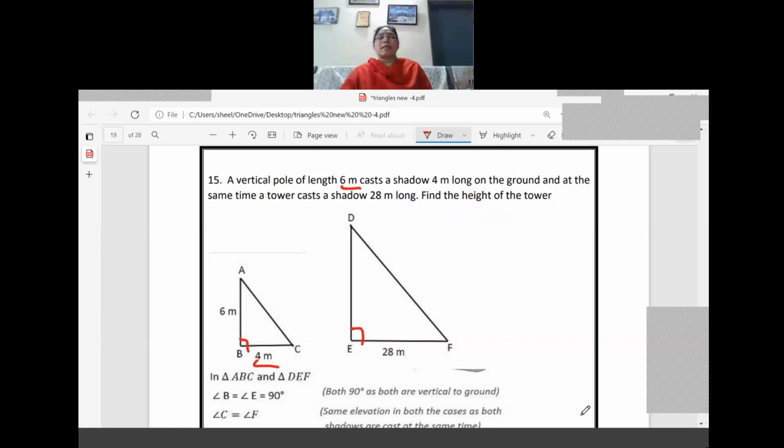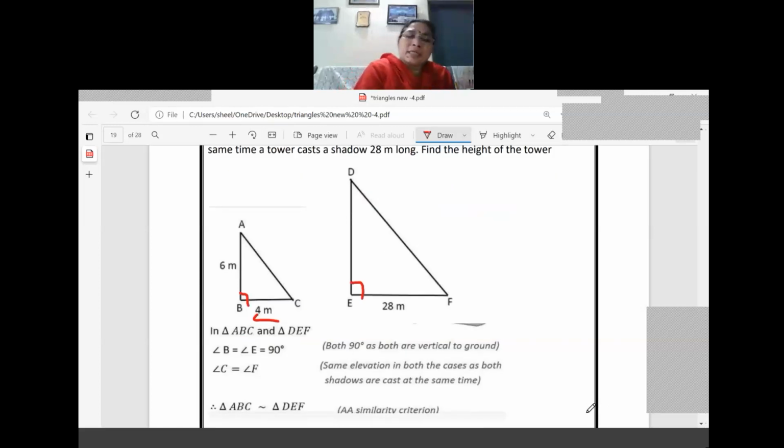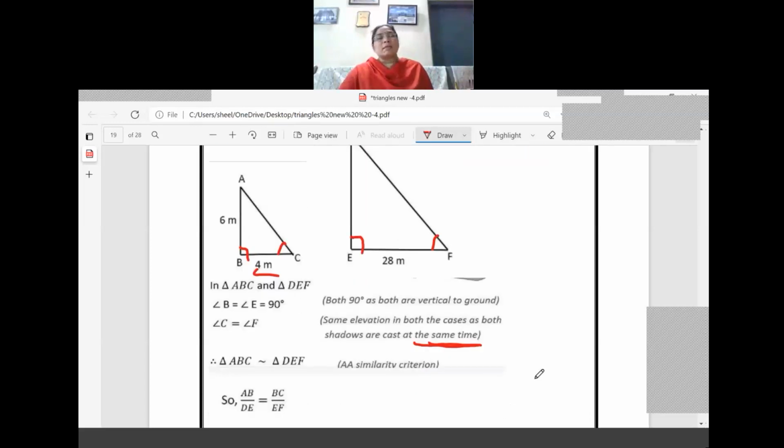Now the question comes: angle C and angle F. So angle C and angle F are the same angle only. Why? Because it is the reference at the same time, right? At the same time the sun rays are falling on the ground and making the angle of elevation with the shadow, it is the same. The words same time are there, then only we can go. So angle C is equal to angle F. We got the second angle. So triangle ABC is similar to triangle DEF by AA similarity criteria.